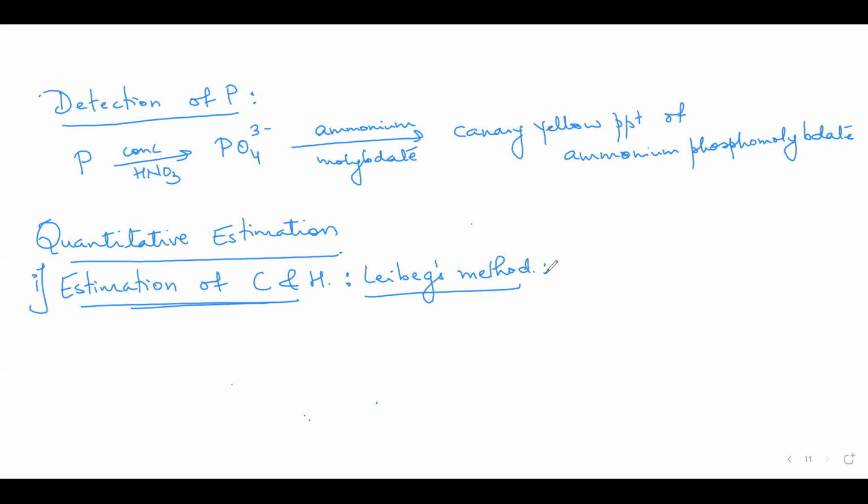So now what is done here? You take the organic compound and weigh it. Supposing you take, say, W grams of the organic compound. That organic compound is then heated with copper oxide. As we know, if carbon and hydrogen are present, they'll get oxidized to carbon dioxide and water. Am I right?